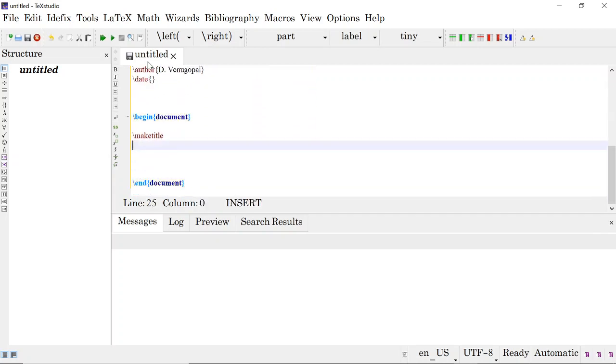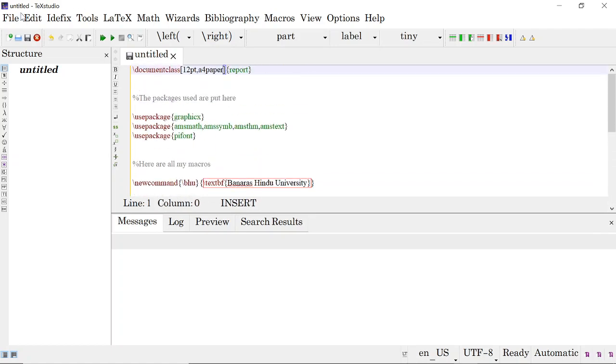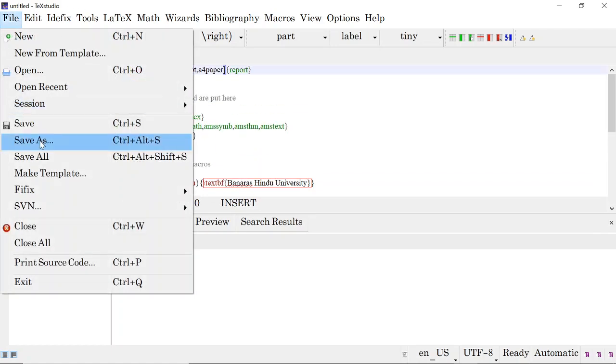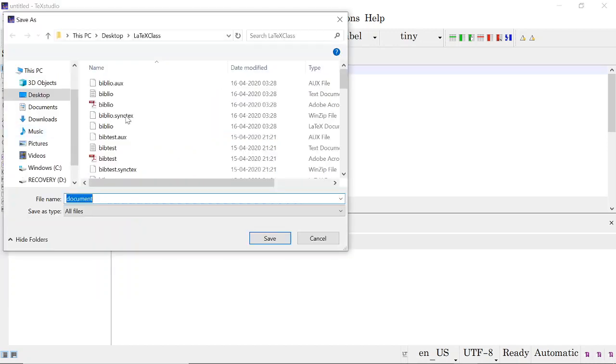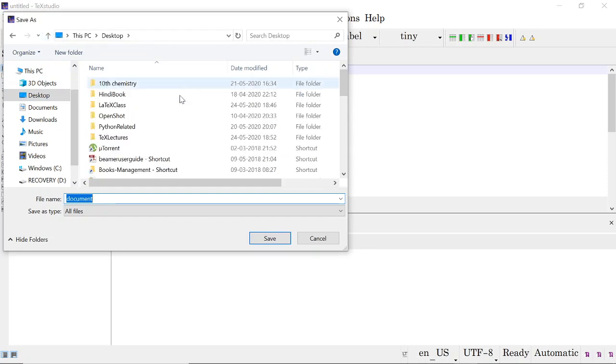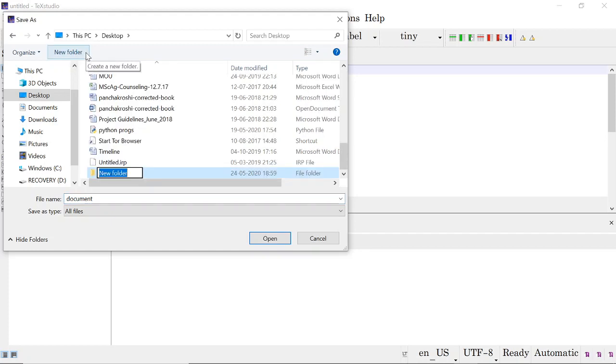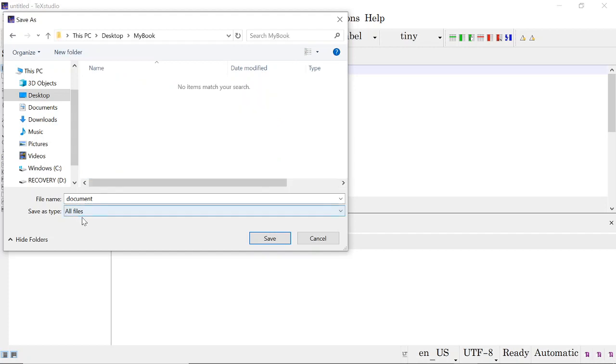Now save this file. Save as, and on the desktop I am creating a folder with the name my thesis, or rather my book, like this. And the name of this document is my book, and save it.